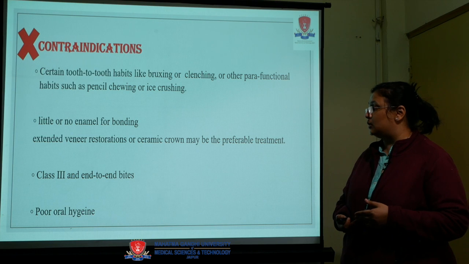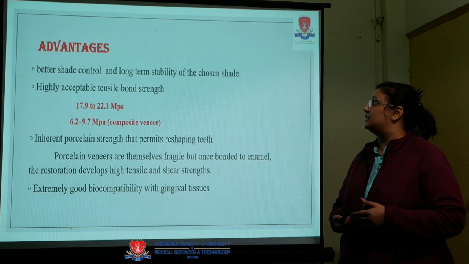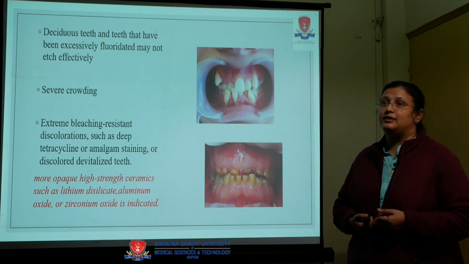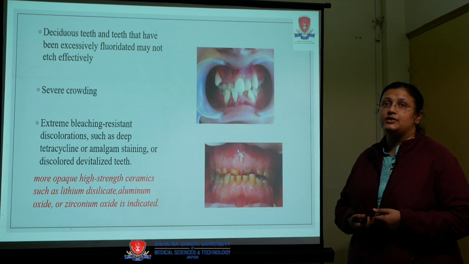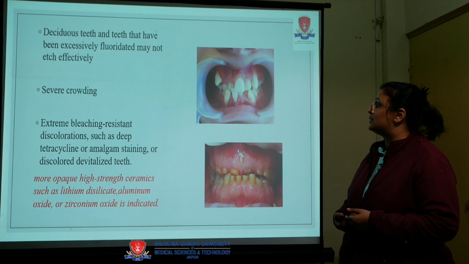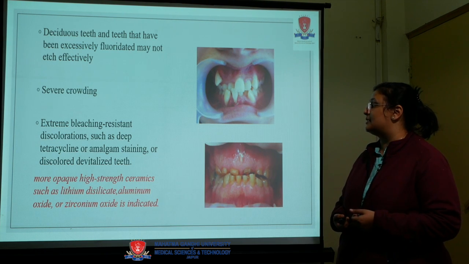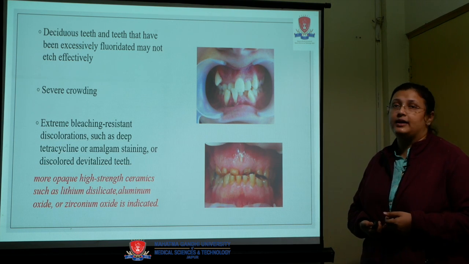Class 3 or end-to-end bites and poor oral hygiene. Deciduous teeth and teeth that have been extensively fluoridated and may not etch effectively. Patients with severe crowding and extreme bleaching resistant discolorations such as deep tetracycline or amalgam staining or discolored devitalized teeth.